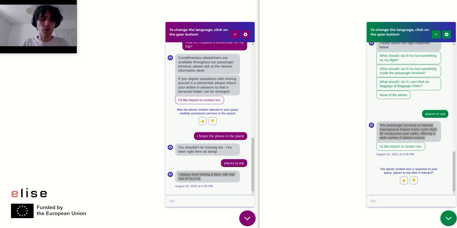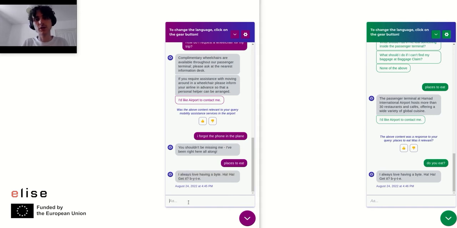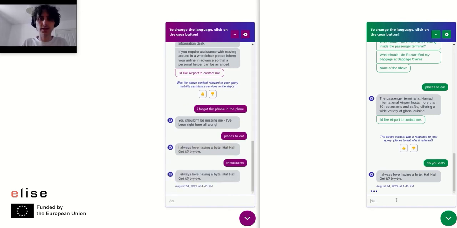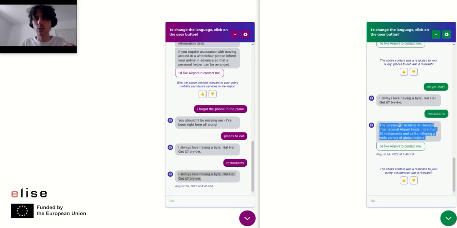Let's see if the fine-tuned encoder can catch the difference between smalltalk and FAQ queries. We ask it, "Do you eat?" and it actually comes back with the smalltalk intent, which is correct. The new encoder is also better when it comes to queries that have just keywords, which was a major issue in the old encoder. So if we just say "restaurants", here we match the smalltalk again, whereas here we get the information about the restaurants in the airport.